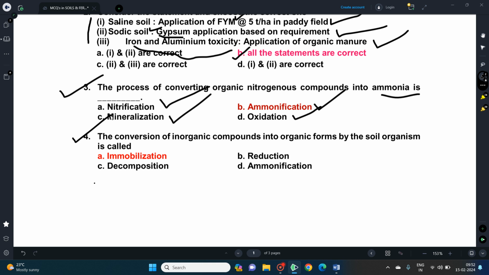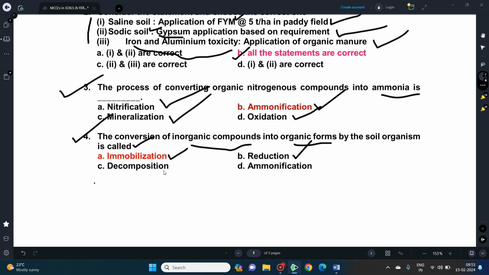Number 4th question, the conversion of inorganic compounds into organic forms by the soil organisms, that is the microorganisms, is called immobilization. This is the correct answer for this question. Here I have given the B option, that is reduction. Reduction is nothing but the removal of oxygen from a substance or addition of hydrogen in the substance.